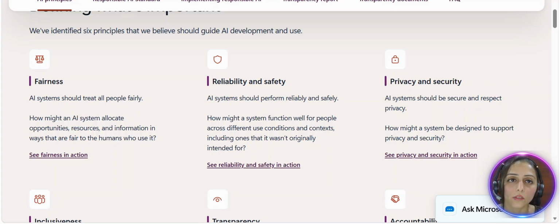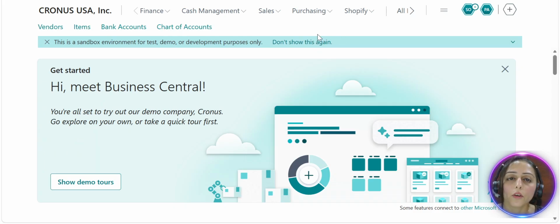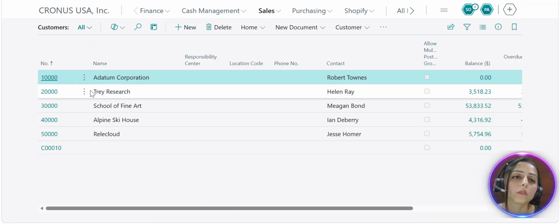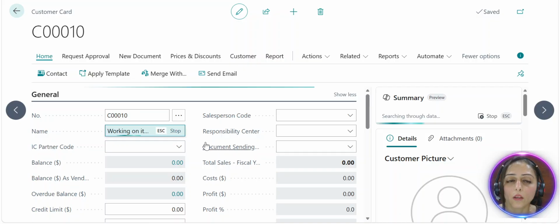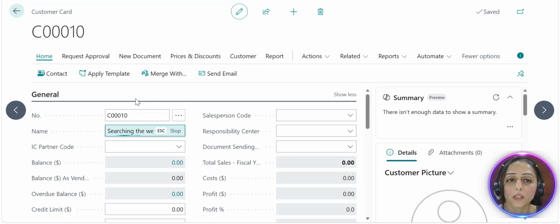So let's go to Business Central. I'm here on my Business Central product. Now let's try to find out whether my AI can make its decisions on its own, by trying a few of the standard Copilot features. First, let's try the autofill feature, which helps me by suggesting values based on my existing data. I'm on one of my customer cards and I'm taking help from Copilot to give me the name. It will read my data, and of course what I have used recently, and provide me the best possible suggestion.